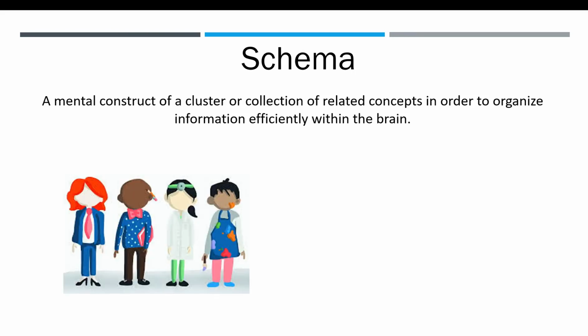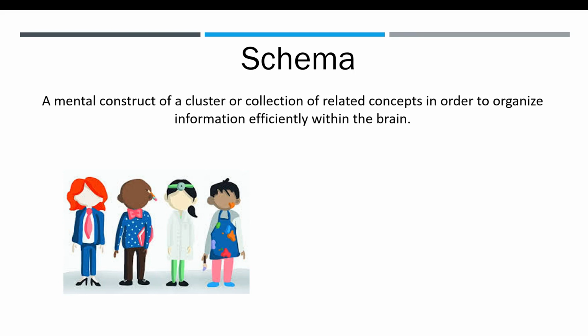There's a role schema in which our brain makes assumptions about how individuals in certain roles will behave. For example, if you first meet a doctor, your brain would provide you with the knowledge about how you might think this doctor will behave according to what you learned about doctors. The same goes for other roles, such as a business person or an artist.